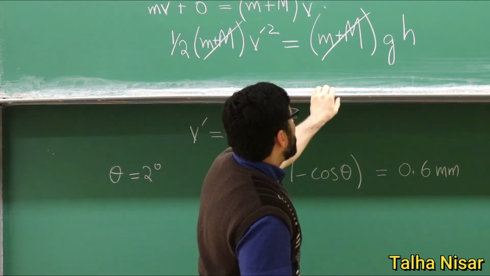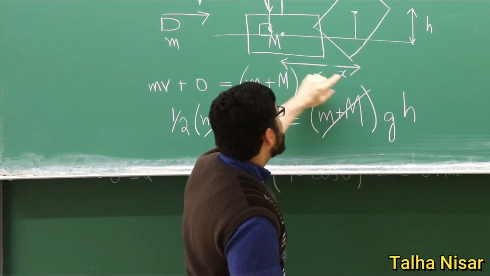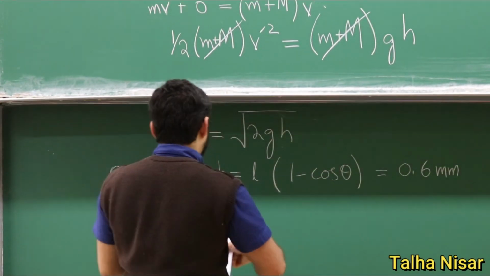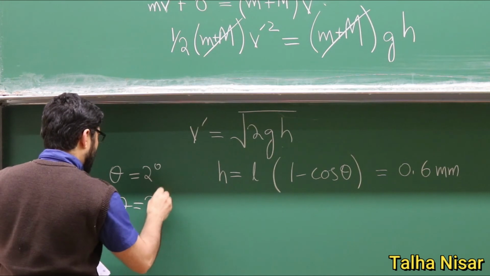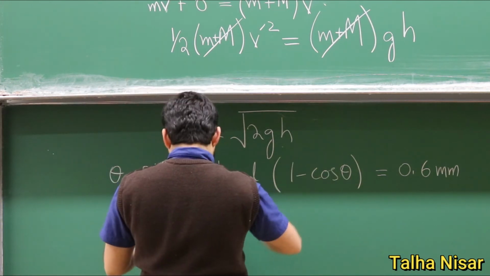So what we can measure is this distance. This distance is x. So if we measure the x here, for example, for the 2 degrees, I will not do the calculation for this one. This is the final relation that we get.